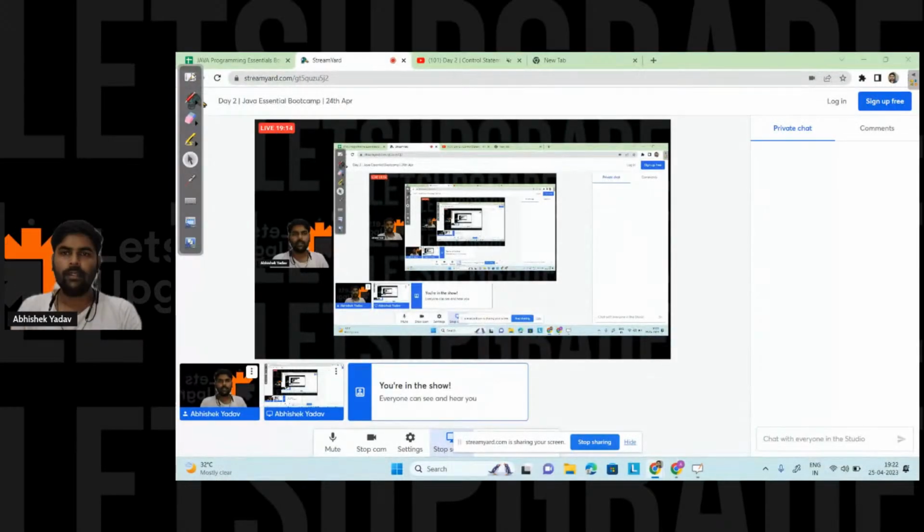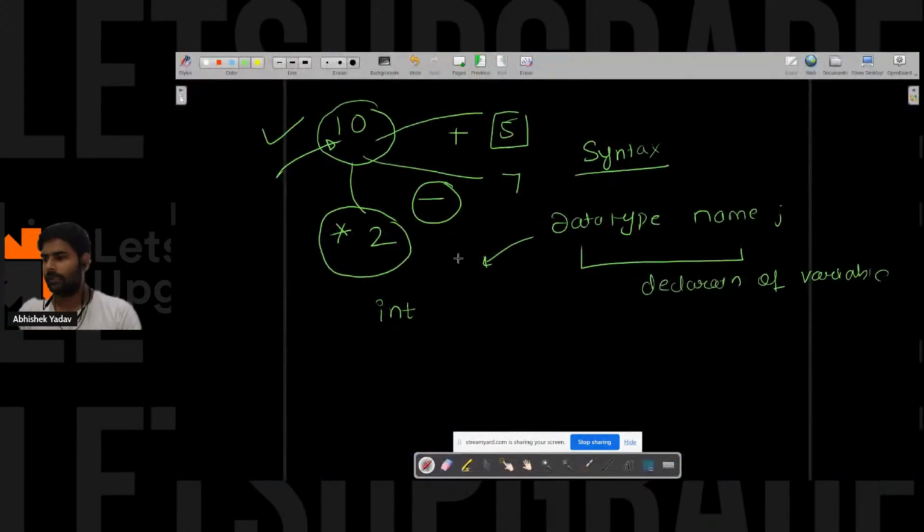Yeah. So let me share the screen, right? Okay. So here what I want to store is integer kind of data, right? So the data type will be what? It will be int. After that I have to write the name of the variable. Let's assume the name of the variable is num here, right? So we have declared a variable of integer type.